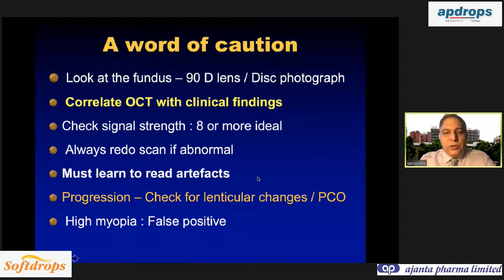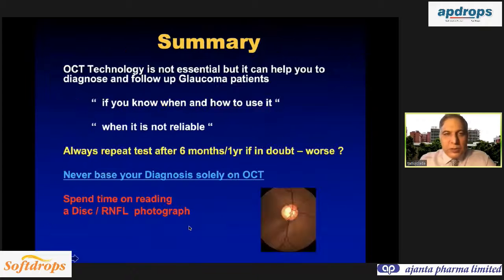You must learn to read artifacts. You must check for progression, only after ruling out lenticular changes or PCO. Remember, in high myopia, you can get false positives. And OCT technology is not essential, but it can help you to diagnose and follow up glaucoma patients if you know when and how to use it and when it is not reliable.